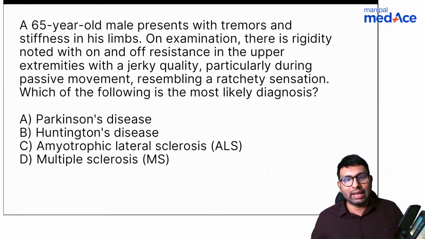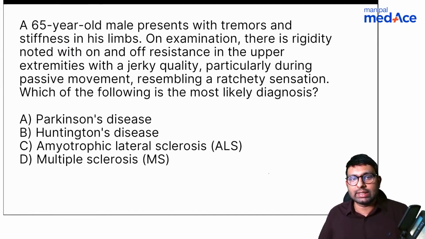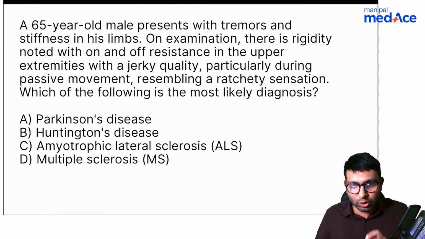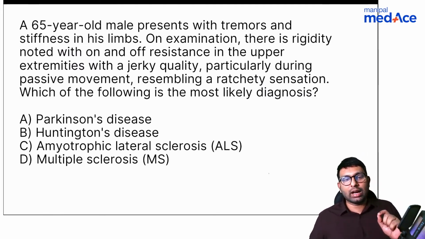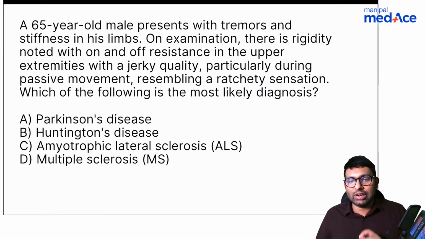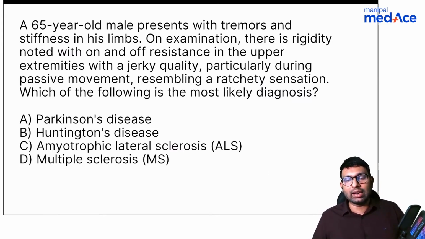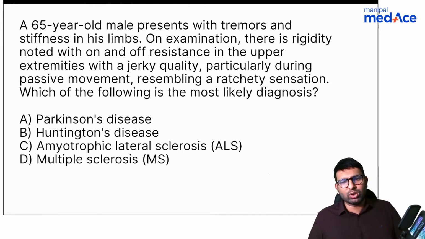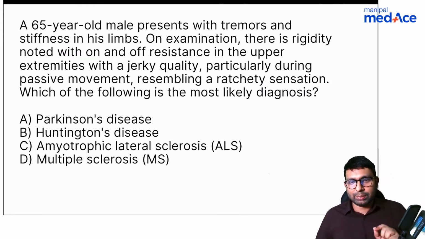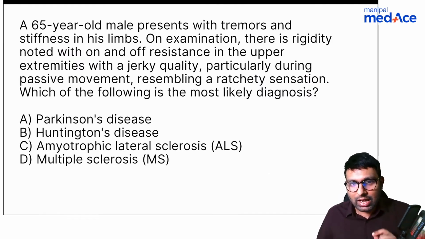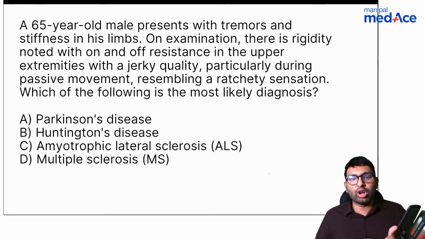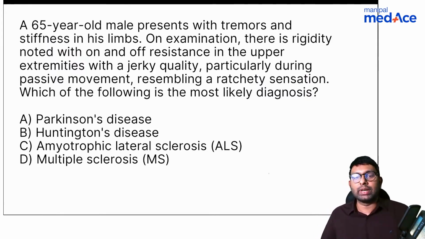Look at this question here. A 65-year-old male presents with tremors and stiffness in his limbs. On examination, there is rigidity noted with on and off resistance in the upper extremities with a jerky quality, particularly during passive movement, resembling a ratchety sensation. Which of the following is the likely diagnosis? Your options are Parkinson's disease, Huntington's disease, ALS and multiple sclerosis. Anyone would like to take a guess? Mainly the concept I'm trying to test here is, do you know about different types of rigidity and spasticity? Here they have mentioned rigidity with on and off resistance and a jerky quality.